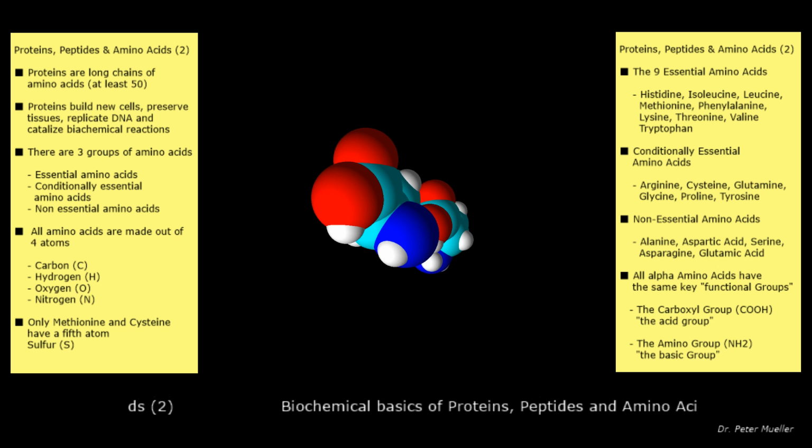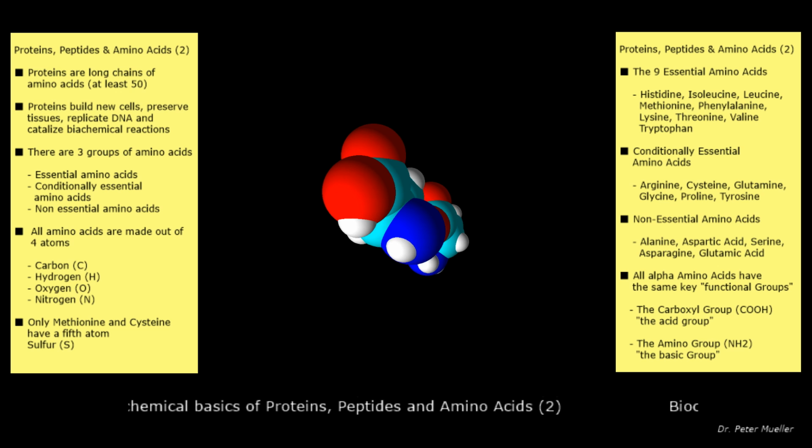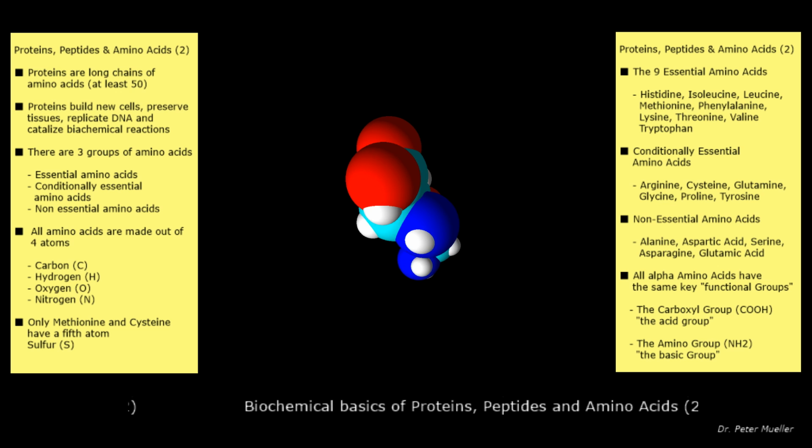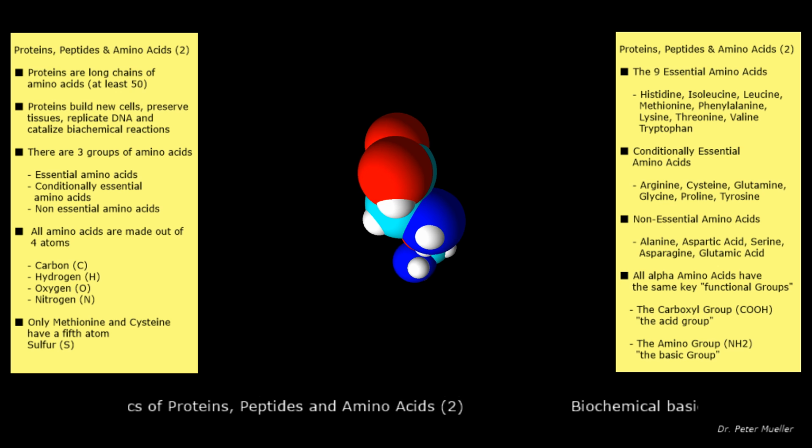carboxyl group is called the alpha, or the first, relating to the first letter of the Greek alphabet, and the consecutive carbons are called beta, gamma, and so forth. The NH2 or amino group is a second group which is shared with all alpha amino acids. The remaining R's are different for each individual amino acid.